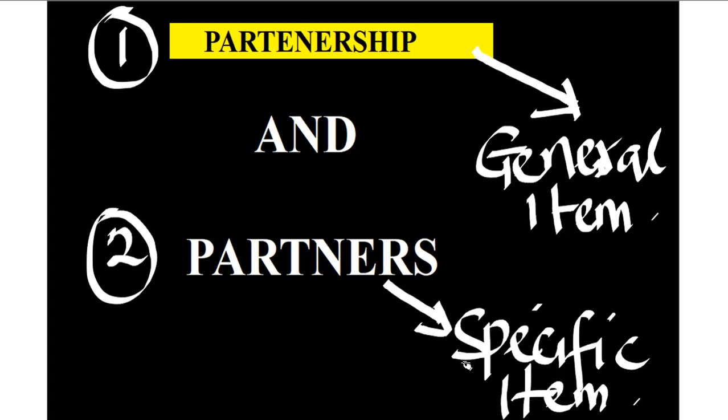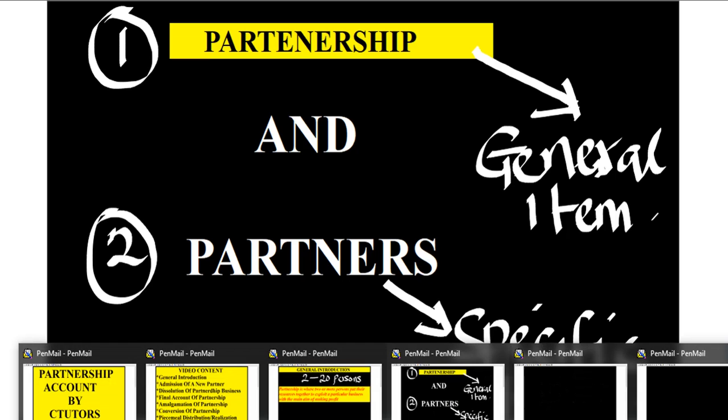Now, two parties are involved here. The owners of the business is a separate entity. The business is also a separate entity. I have separated them for you right now. So anything that has to do with the business as a whole, in general format, you should take to be a general item. Call it a general item. Then anything that has to do with the partners individually, we'll call it a specific item. I want to give you an example of what I mean.